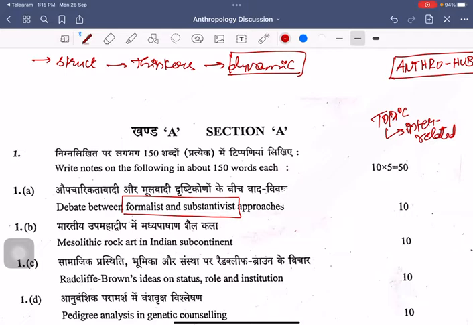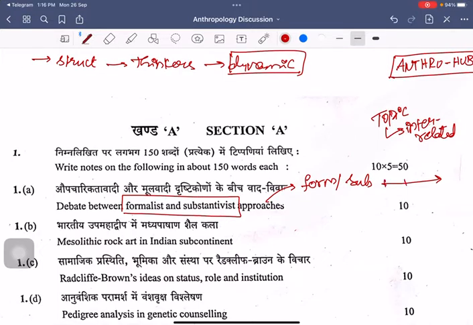When you look at this question, the introduction could be simply that you start with your understanding of formalism as well as substantivism. Or the other simple way is, you can talk about the timeline with respect to the debate between Karl Polanyi, Raymond Firth, and Malinowski.